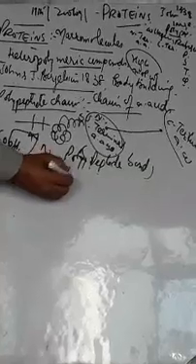Now, the most common protein present in animals is collagen, and in plants the most common protein is rubisco.